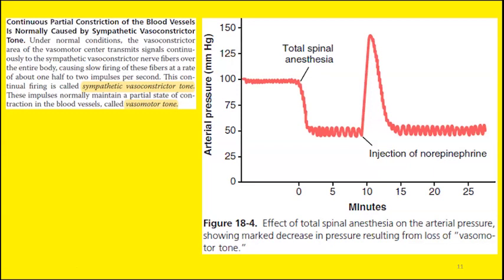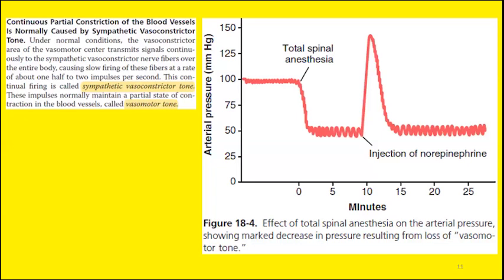Now, after a few minutes we injected norepinephrine. We have discussed the role of norepinephrine earlier. Norepinephrine is a vasoconstricting agent. So as soon as we applied norepinephrine, at around 10 minutes, we injected norepinephrine into the blood vessels. So what happens?